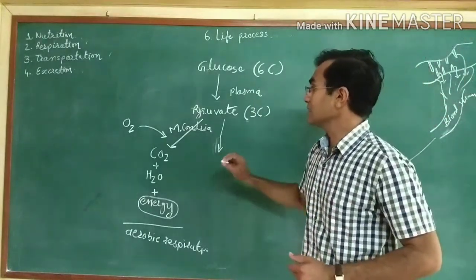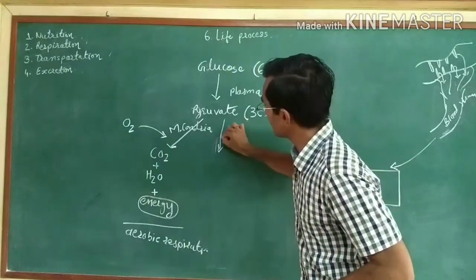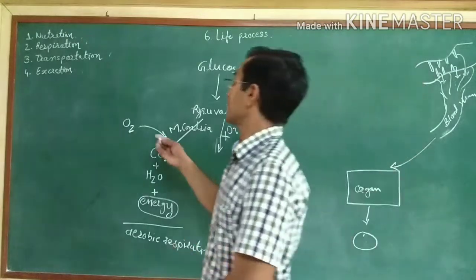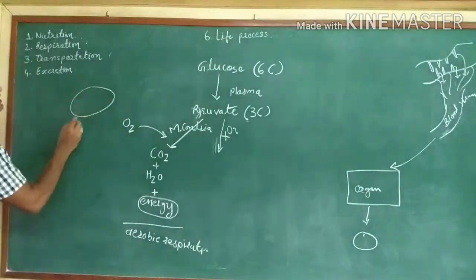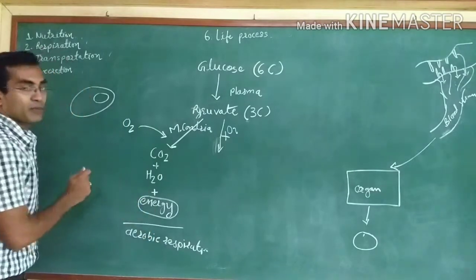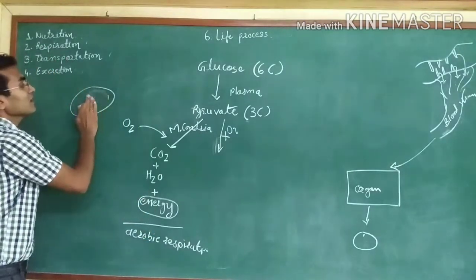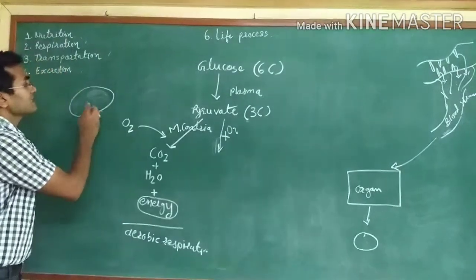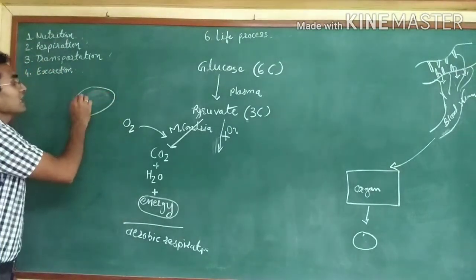So what will happen in the absence of O2? Oxygen is required in the mitochondria for aerobic respiration, but here there is no requirement of an oxygen molecule. Hence, this process will take place in the cell.